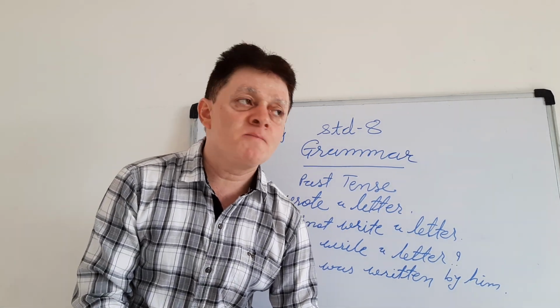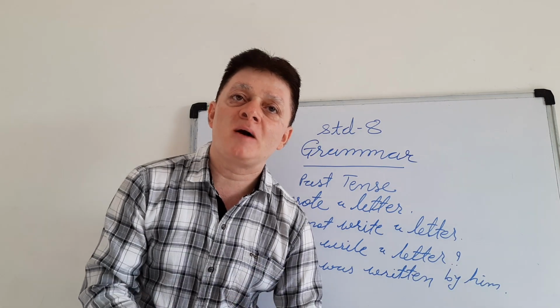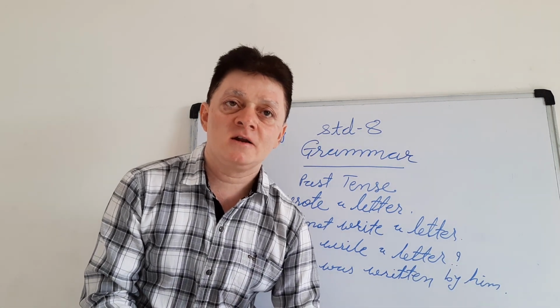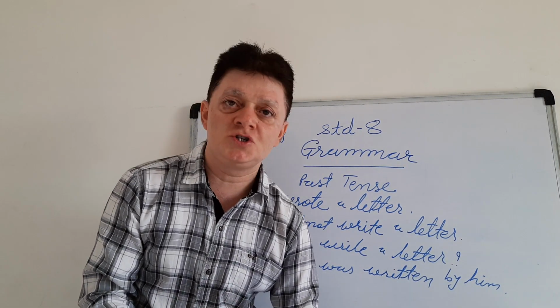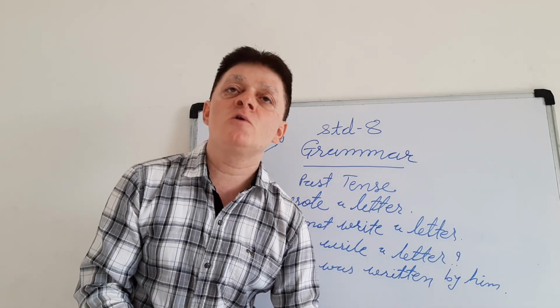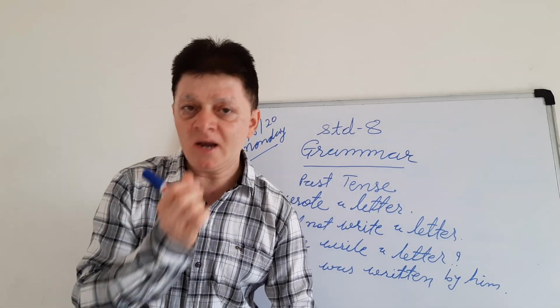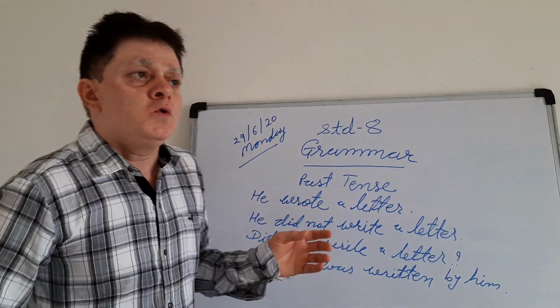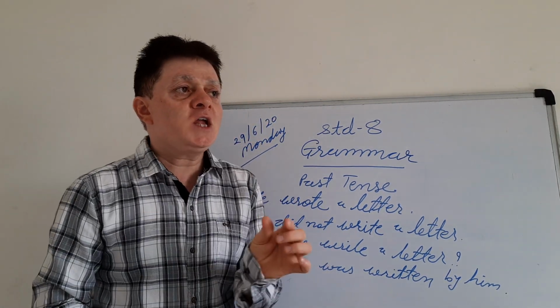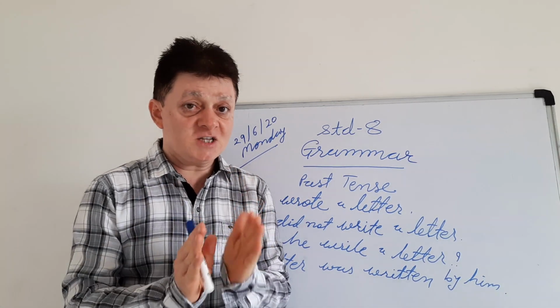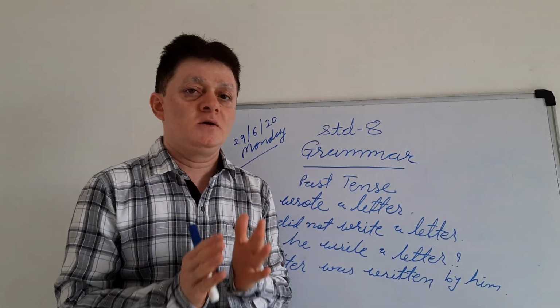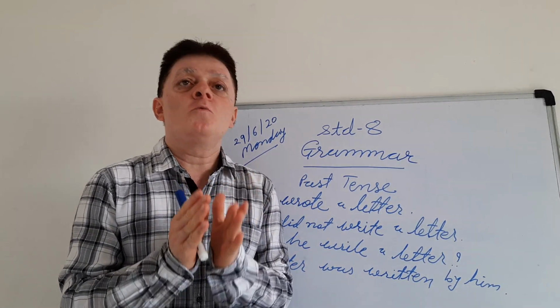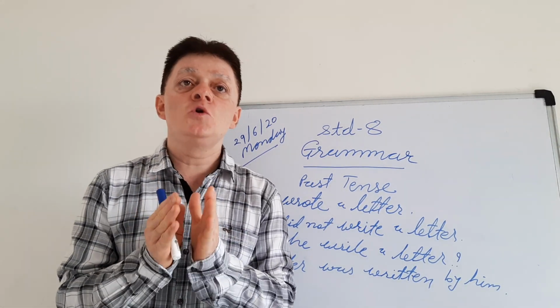Similarly, as in simple present tense, here in past tense also the sentences are used as positive, negative, interrogative and passive. So we use V2. The base form is "write", to write. V2, the past form, is "wrote".